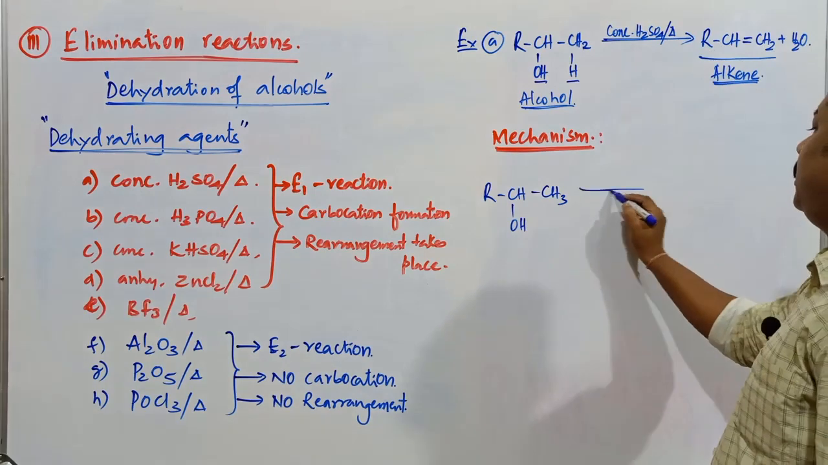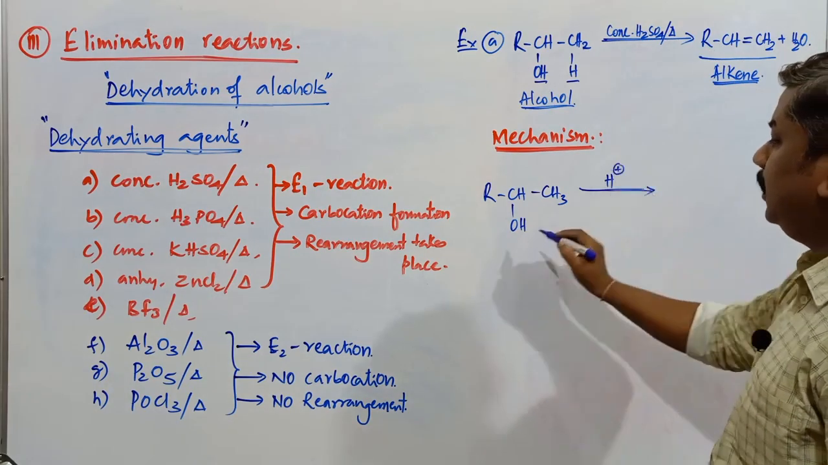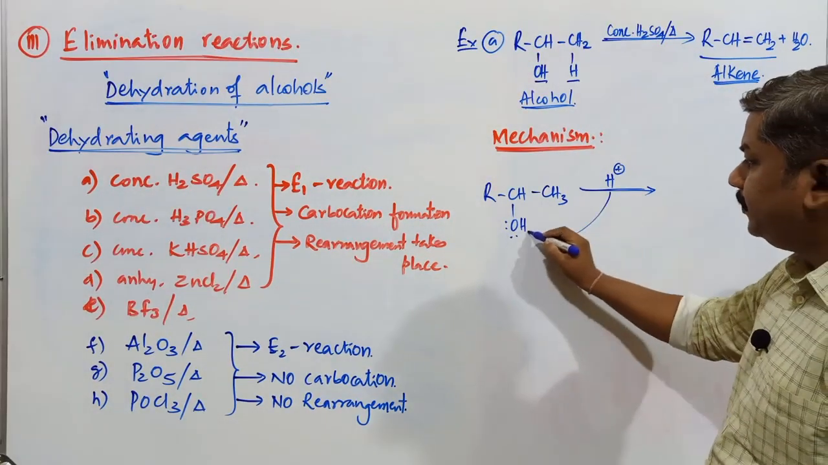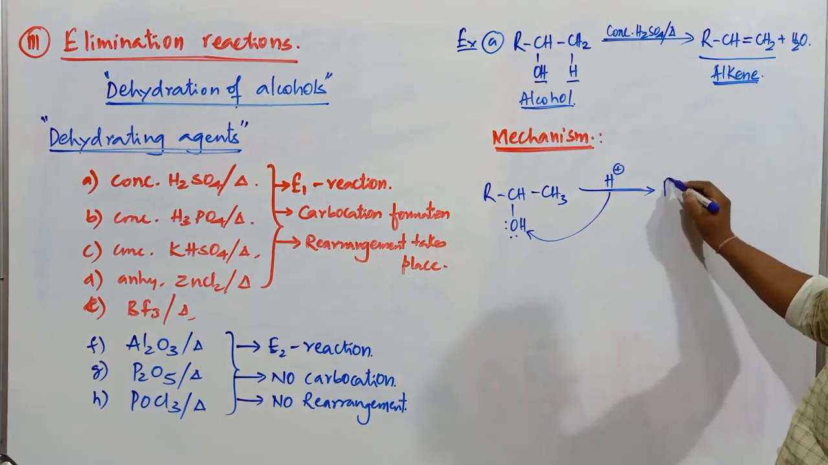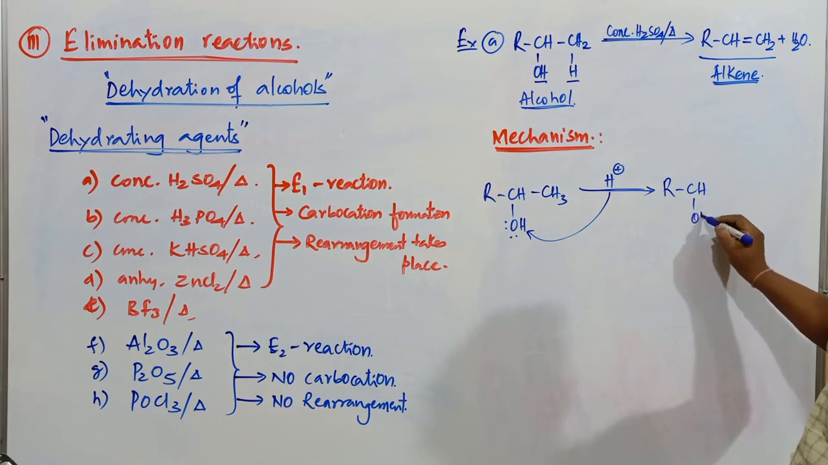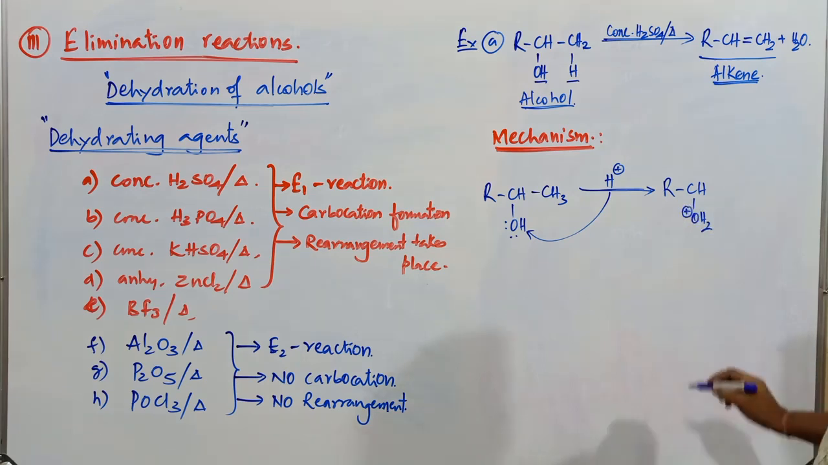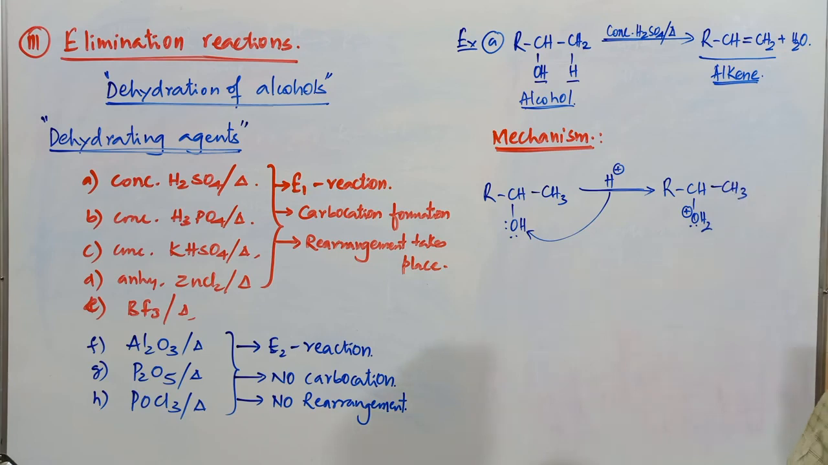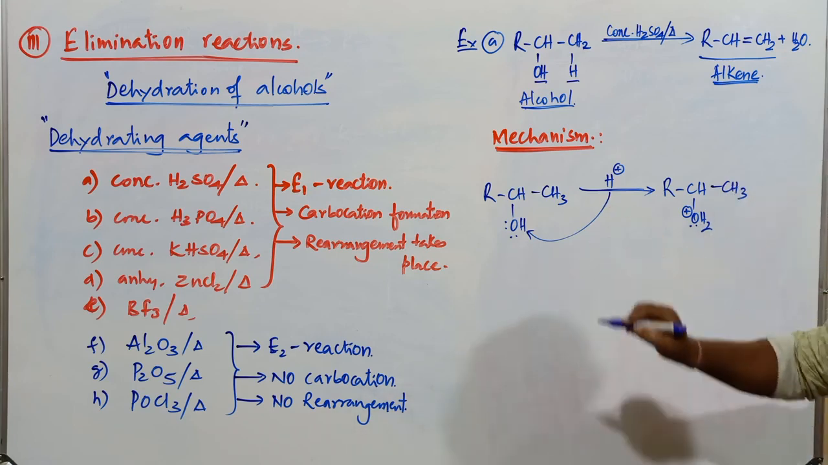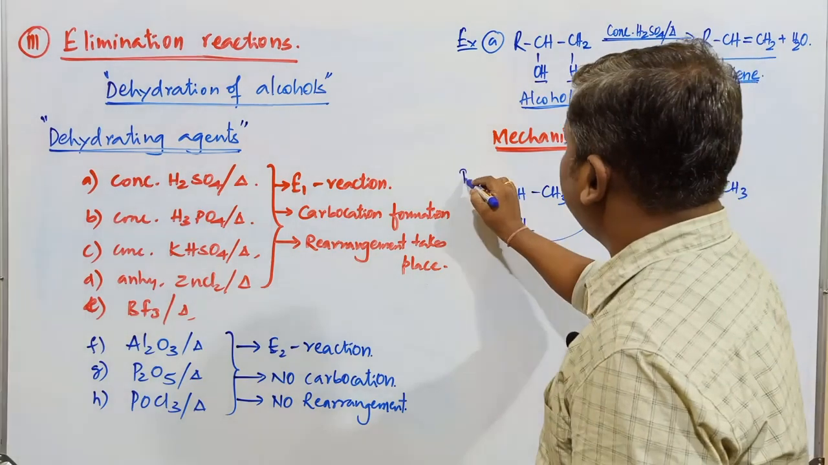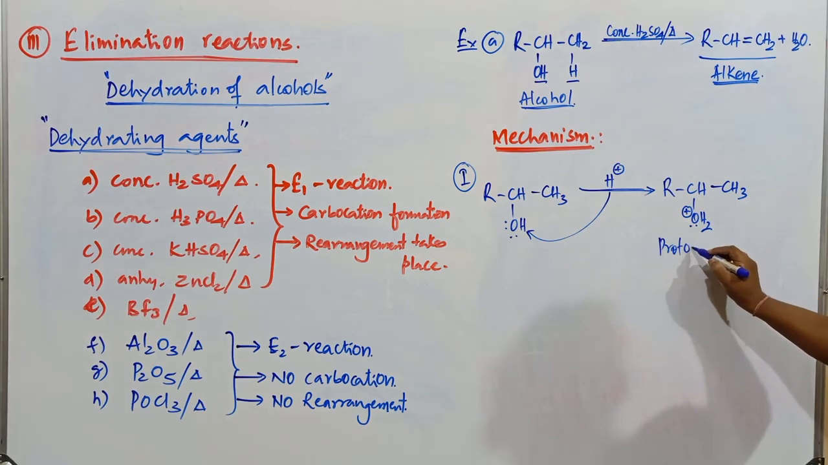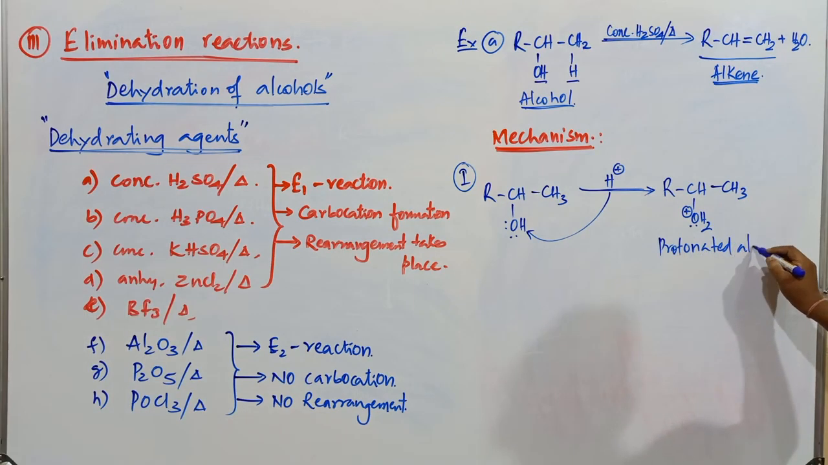First, a proton is added to this alcohol, because the oxygen of the OH group contains a lone pair. This H plus attacks the OH group, so it becomes OH2 with a positive charge and a lone pair present. In the first step, protonation of alcohol takes place. You can call this the first step, protonation of alcohol. This is commonly known as a protonated alcohol compound.